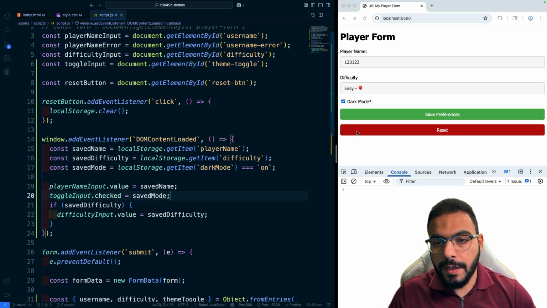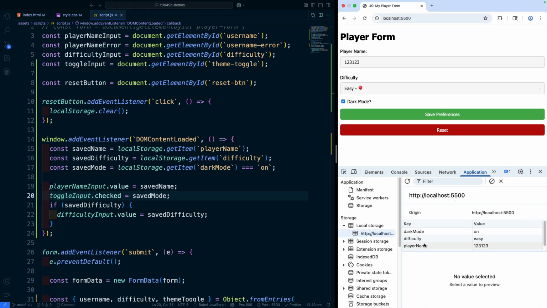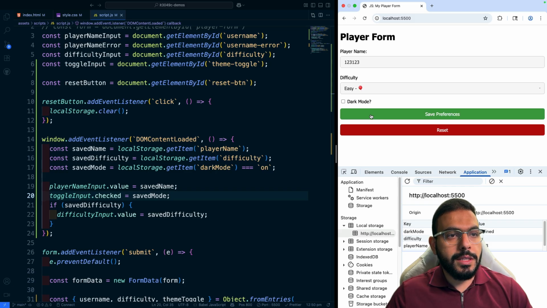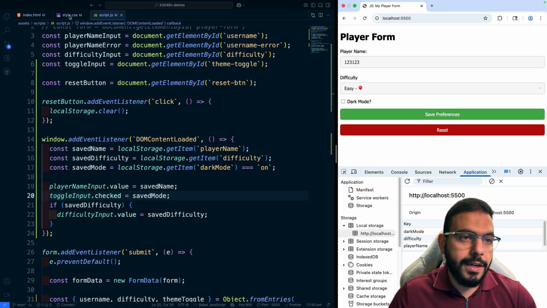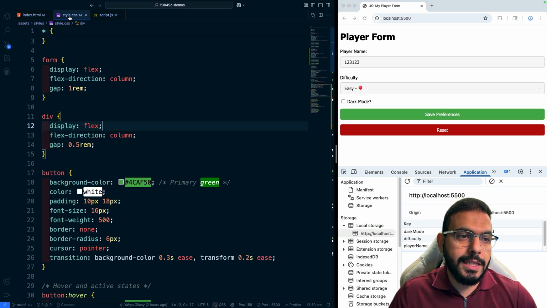We'll hit save, and as you can see, now dark mode is updated because it's coming back from whatever the value that was stored here. If I uncheck that and save preferences, we see that it's now undefined. If I refresh my screen, nothing comes back because basically that's what the value is. All right, so now we're able to capture the value, but we actually did nothing to the UI itself. This is where we start doing some CSS work here. So I'll switch over to my CSS file.